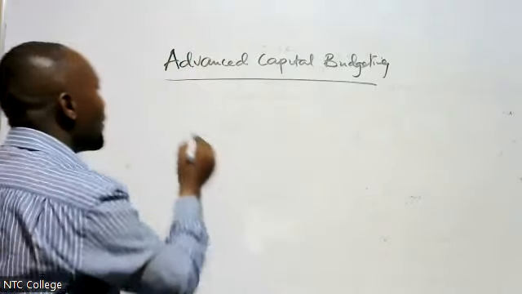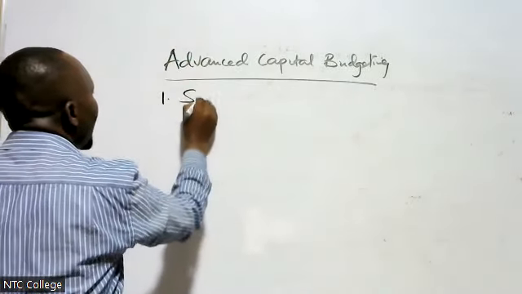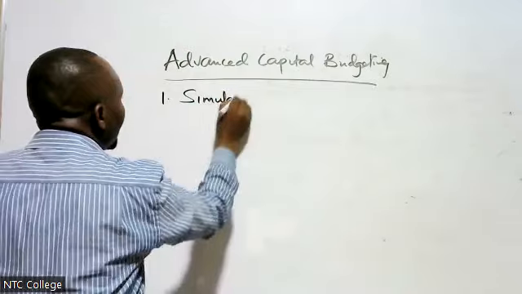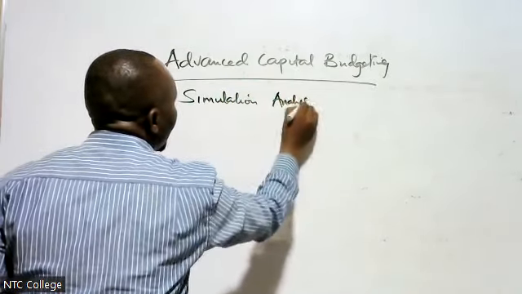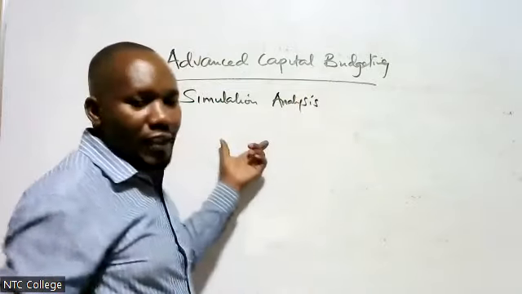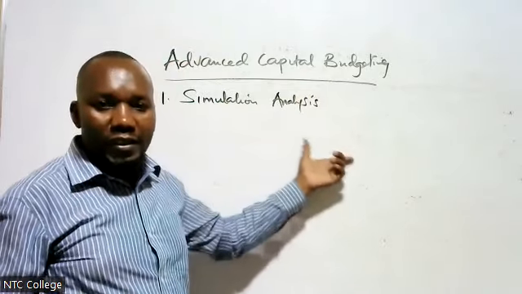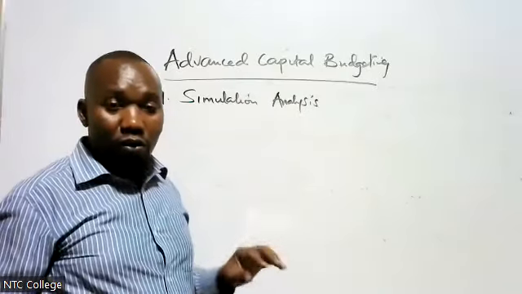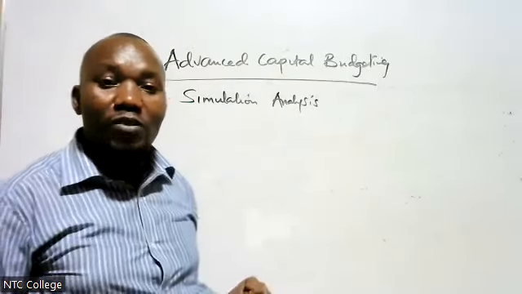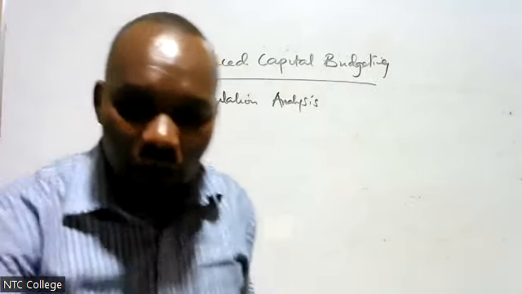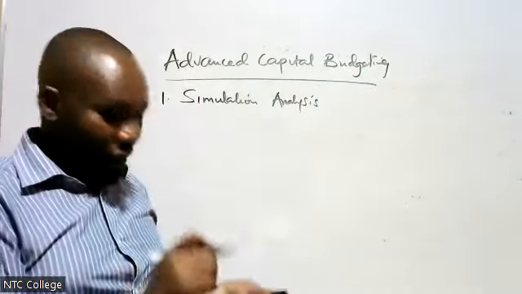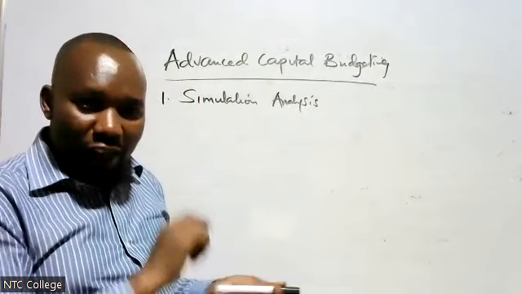So the first one here is called simulation analysis. To simulate is to copy a trend. I know that you guys do this when you are budgeting. Every end of month, you always budget and say that last month, the price of unga was 200.